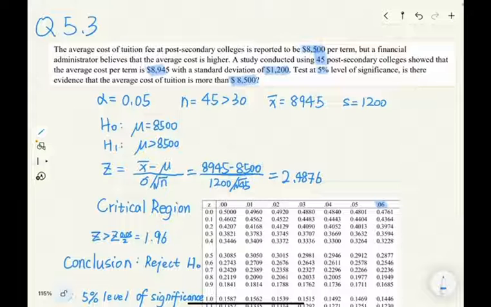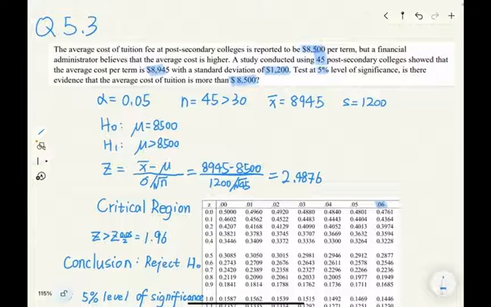From the question, we see that the level of significance is 0.05. The n is 45, which is larger than 30. Therefore, we can use the Z distribution when testing the hypothesis. The x-bar is $8,945. The standard deviation is 1,200. The null hypothesis is mu equals 8,500. The alternative hypothesis is mu is larger than 8,500.